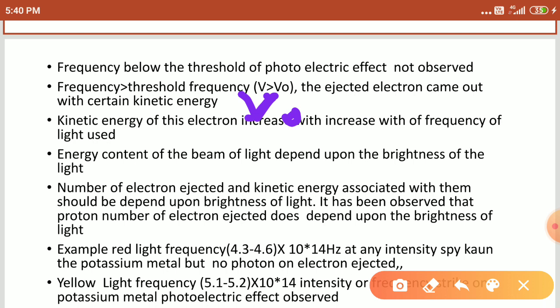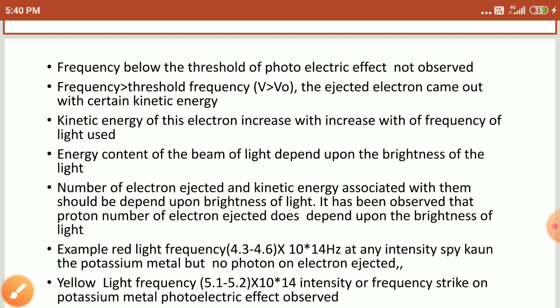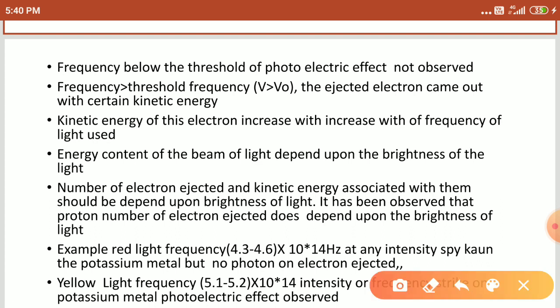If we pass a ray of light with frequency greater than mu naught, then what happens, students? If the frequency is greater than the threshold frequency, the emission of electrons also increases, with a certain kinetic energy. Right, students?